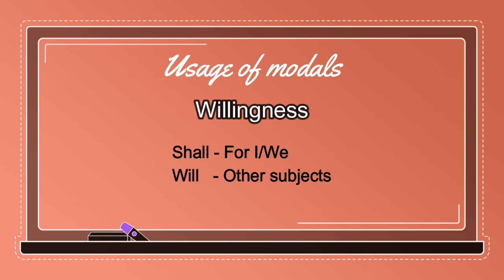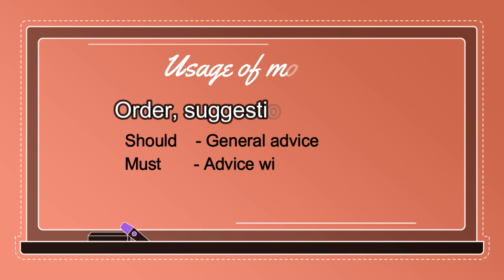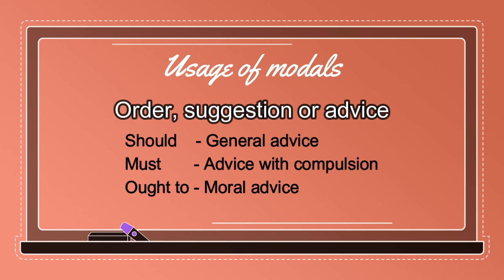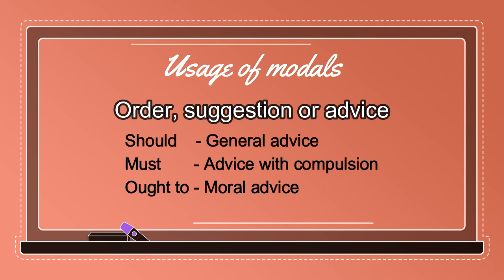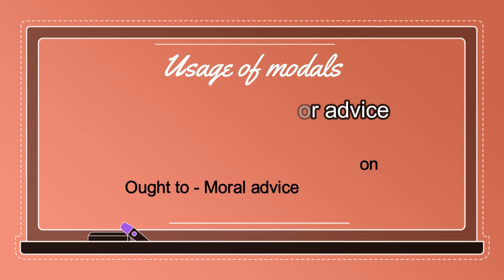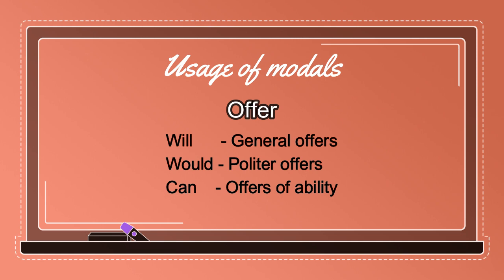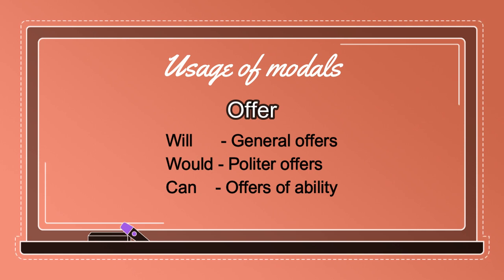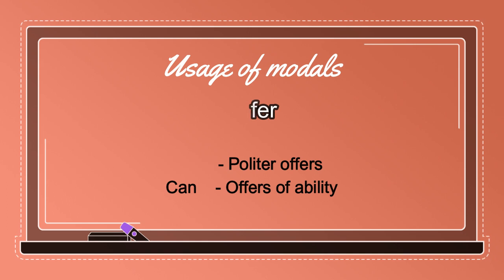Alright? Willingness के लिए we use shall and will. Next category is about an order or a suggestion or an advice. Okay? Where we use should, must and ought to. Should for a general advice, must for a compulsory advice, and ought to for a moral advice. Okay? For offers, we use will, would, and can. Will for general offers, would for more polite offers, and can for offers regarding the ability.